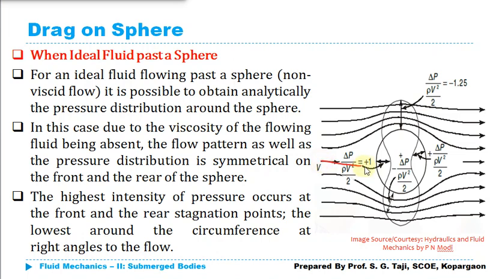Now whenever my ideal fluid is going to pass this sphere, in the first case it is going to come in contact with the sphere, and one layer of the fluid gets stuck with it. So this will become our first point where the velocity of the fluid will become whatever velocity this object has. And if I'm considering my sphere as stationary, that means this point will become a stagnation point where the velocity of the liquid will become zero. A stagnation point is that point where the velocity of the fluid will become zero, or will attain whatever velocity that particular object has. So here in this case I am considering my sphere as stationary.